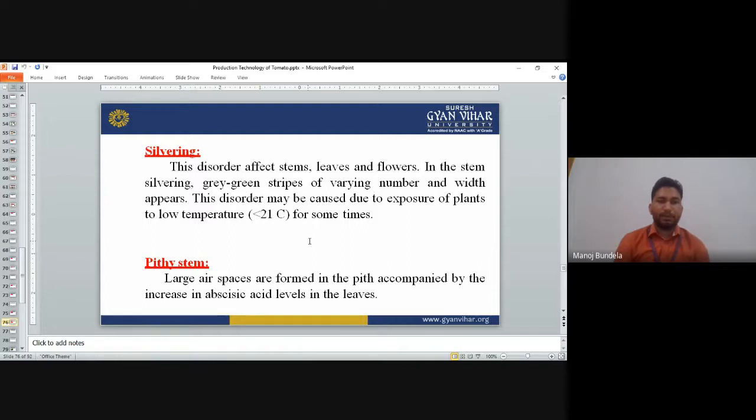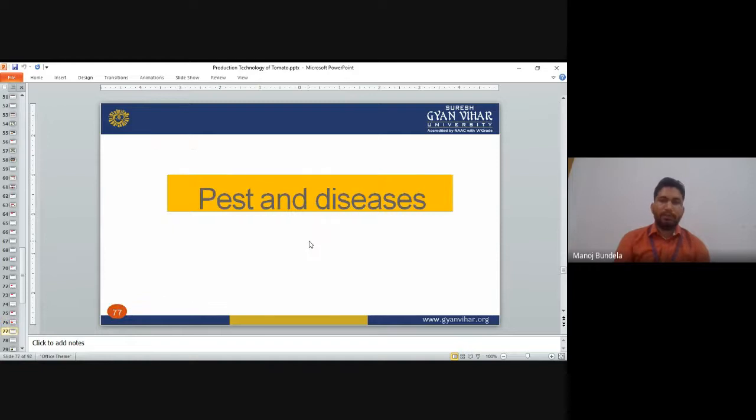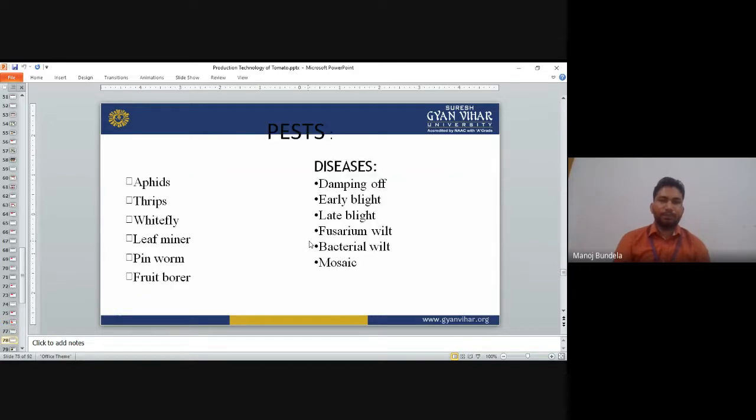Pithy stem. Large air spaces are formed in the pith, accompanied by an increase in the abscisic acid level in the leaves. Next is pests and diseases. These are the pests like aphids, thrips, whiteflies, leaf miner, pinworm, fruit borer. Diseases like damping off, early blight, late blight, Fusarium wilt, bacterial wilt, and mosaic.